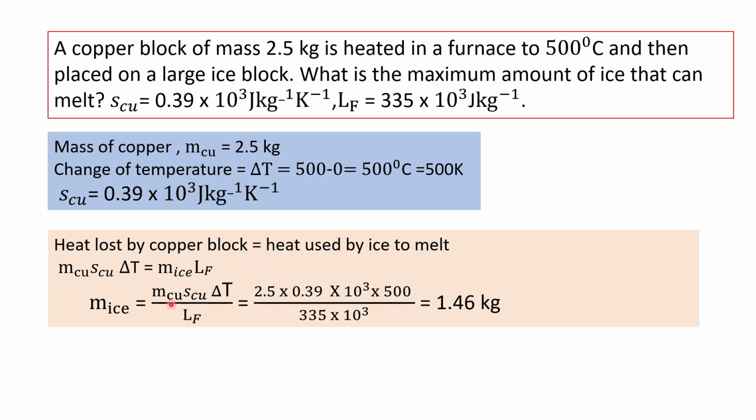Substituting the values: M Cu 2.5, S Cu 0.39 × 10^3, delta T 500. Also L F is equal to 335 × 10^3. On substituting the values and calculating, we get the mass of ice that melts as 1.46 kilogram.